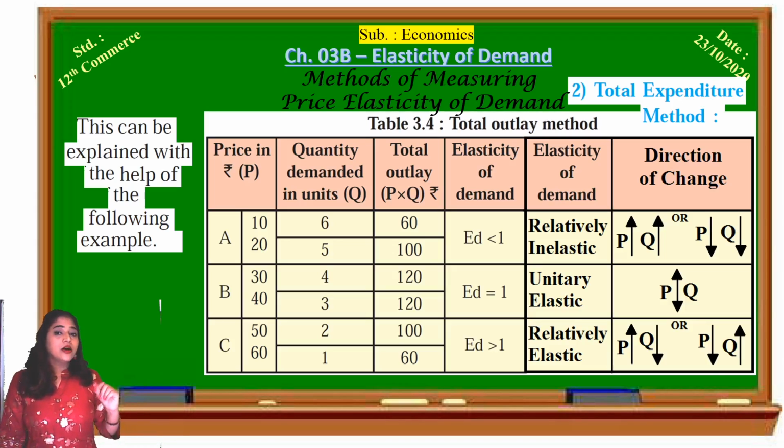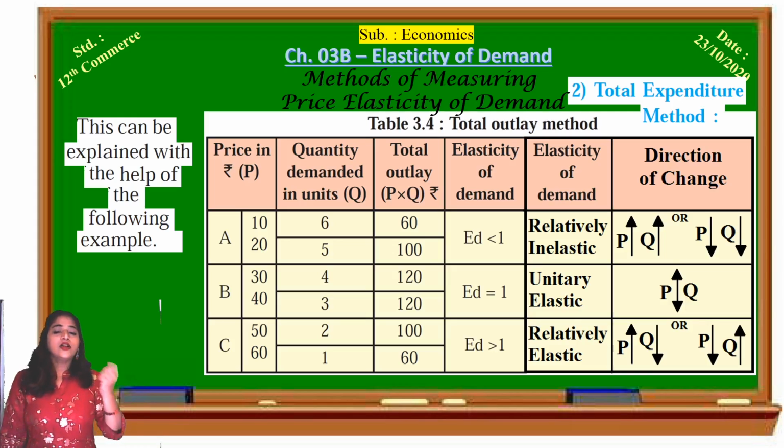And in the third column, the total expenditure made on that commodity, on commodity A, B and C. Total outlay or total expenditure method has been shown. What is the total expenditure? Price of that commodity into quantity demanded. See, when purchasing something from the market, how much do we pay to the shopkeeper? The price of that commodity into the number of quantities we have purchased. That is the total expenditure on that commodity. So it is the total outlay or expenditure, price of the commodity into quantity demanded of the commodity.